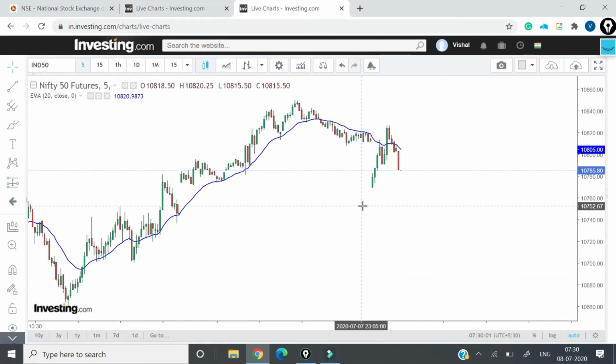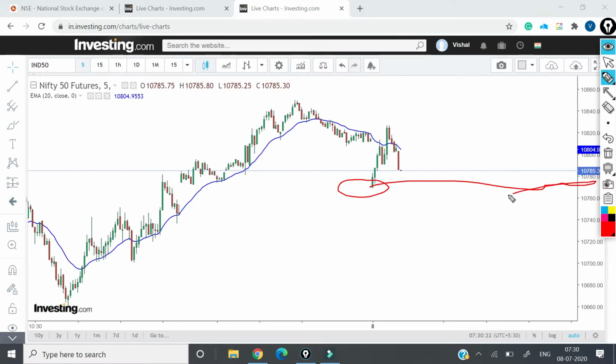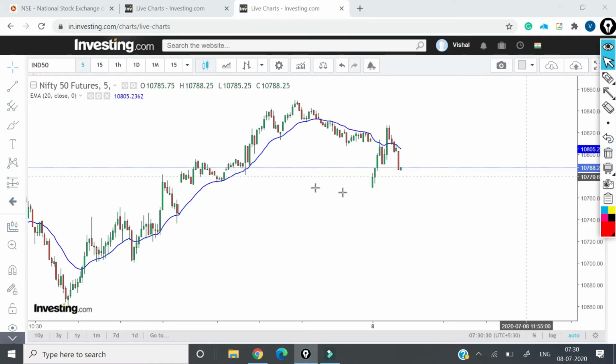You can see right now this is SGX 50, how it has been trading. There was a gap down opening today, and then there's a pullback to test these levels, and then there's a fall actually happening over here. So what we can see is that the 10,750, 10,700 level, which is this level over here, is a buying zone basically.